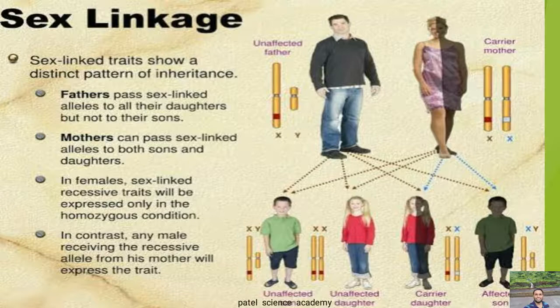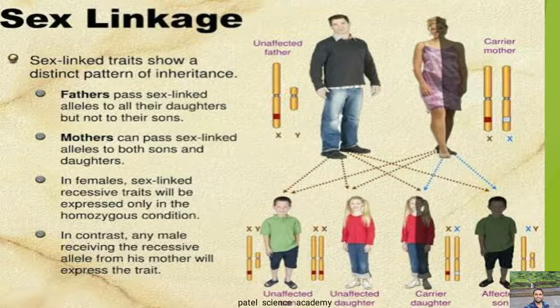Mother can pass sex linked alleles to both sons and daughters. So this is the fact of sex linkage. In the female, sex linked recessive traits will be expressed only in the homozygous condition, and in contrast to that, any male receiving the recessive allele from his mother will express the trait.